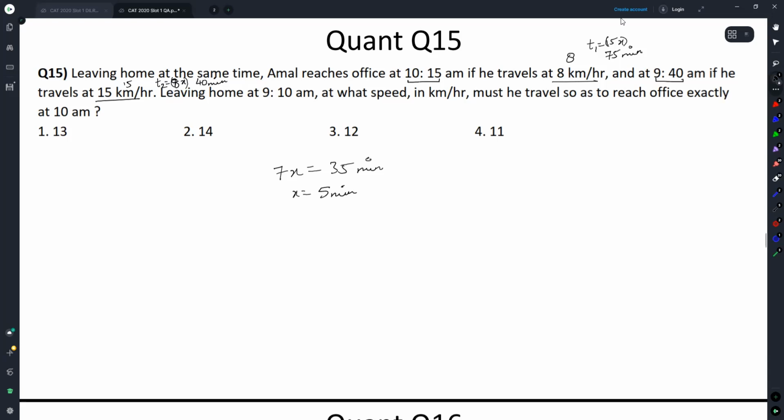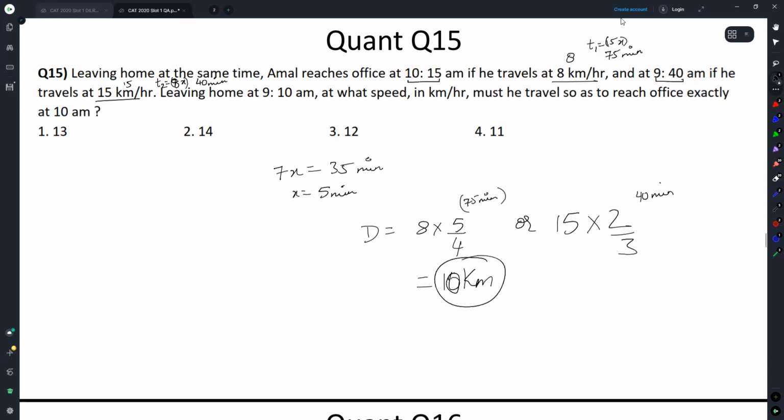These are all numbers that I expect people to reach mentally. There is nothing to think about or write here. Post that, can we figure out the total distance? 8 into 5/4 or 15 into 2/3. 5/4 is 75 minutes expressed in hours, and 2/3 is 40 minutes expressed in hours. In both these cases, we get our distance as 10 kilometers.